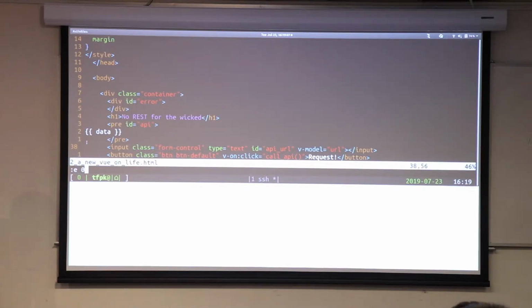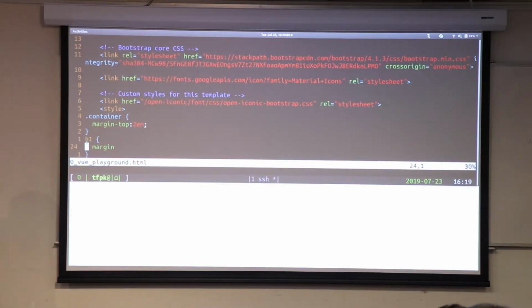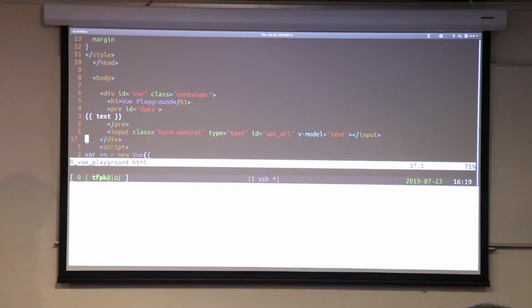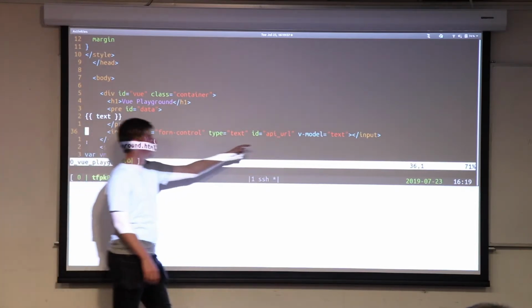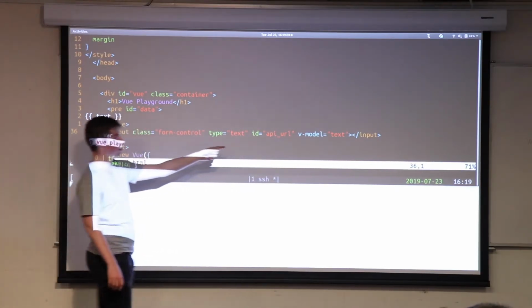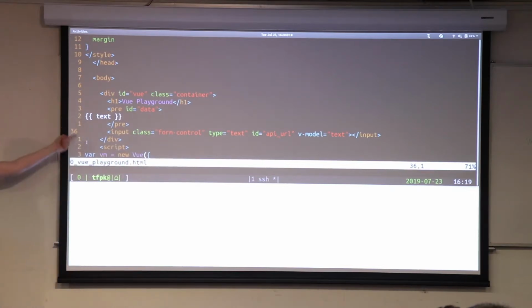All I need to say is, first of all, I would like whatever's in the text variable to appear inside this field. And then down here you say, well, this input here should correspond to the variable text. And now, whenever I change this field here, it's changing the variable text, and this bit of text up here automatically gets updated as well. Does that make sense? People following? Are there any questions that I can answer at this point?